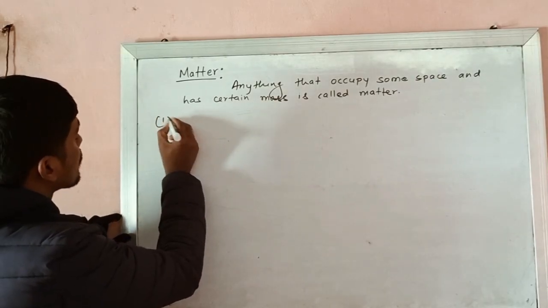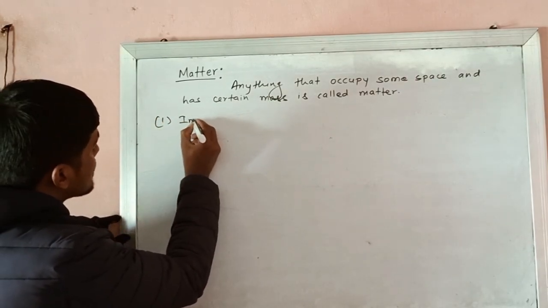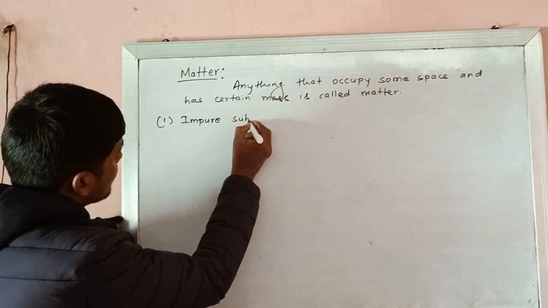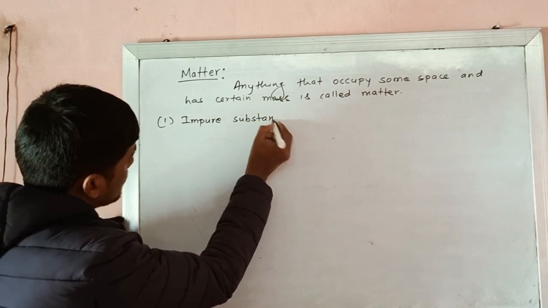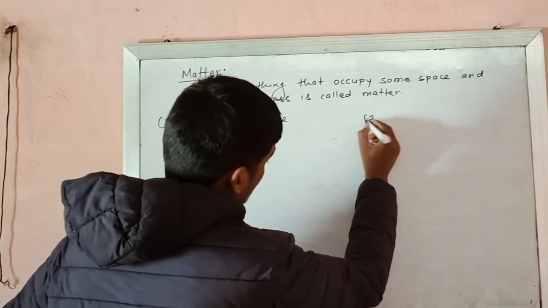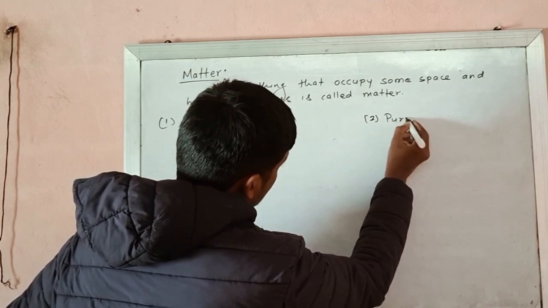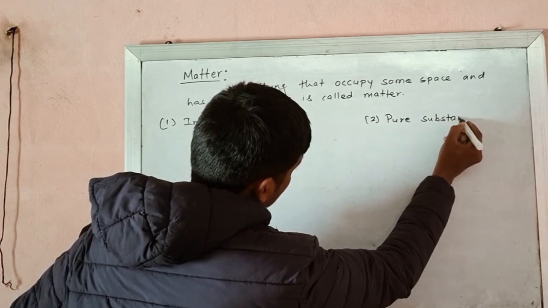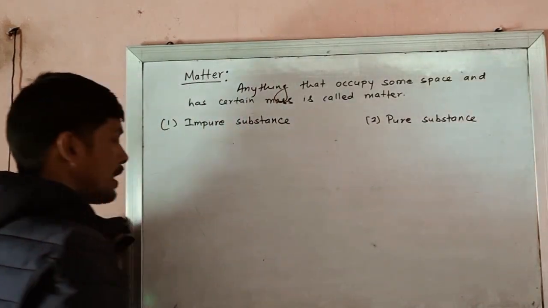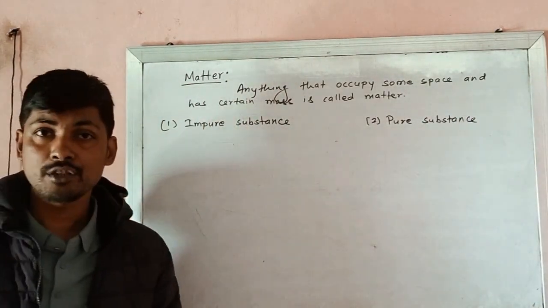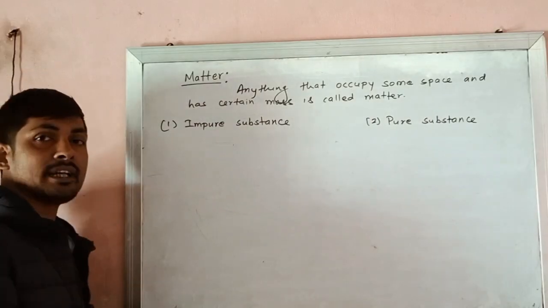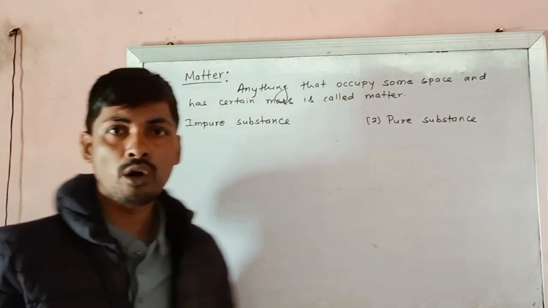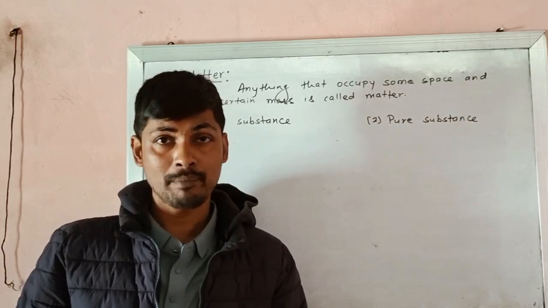They are impure substance and pure substance. Impure substance means any matter or substance that contains two or more types of matter.